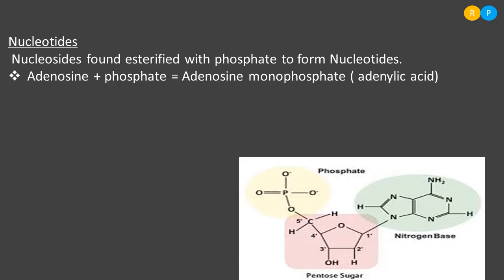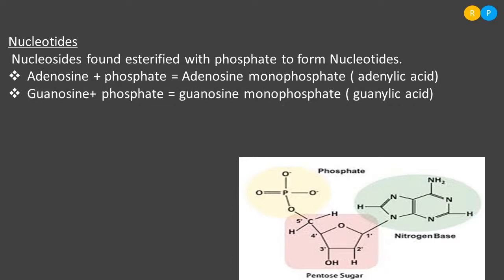The nucleoside, that is adenosine. Adenosine is a kind of nucleoside, right? Adenosine combines with phosphate and forms adenosine monophosphate. So only one phosphate molecule combines with the nucleoside here. Understood? So it is named adenosine monophosphate, or another name we use for this nucleotide is adenylic acid. Because the phosphate is acidic in nature, the kind of nucleotide we are going to form is adenylic acid.